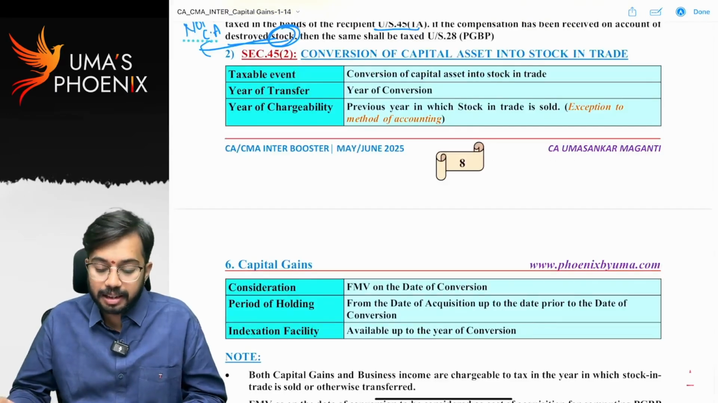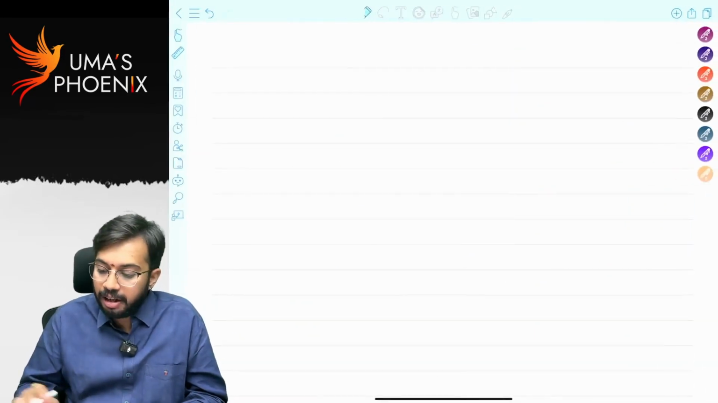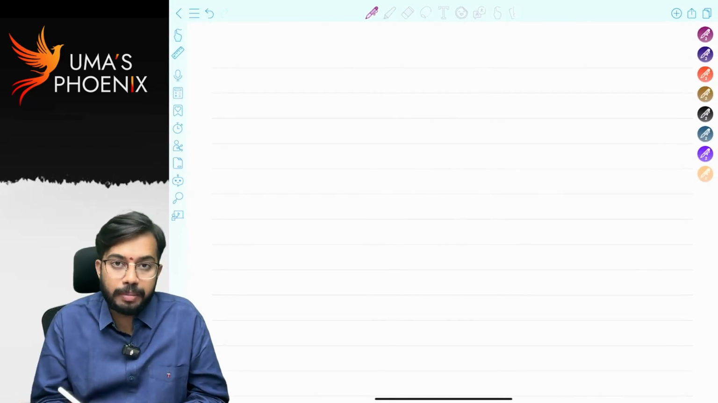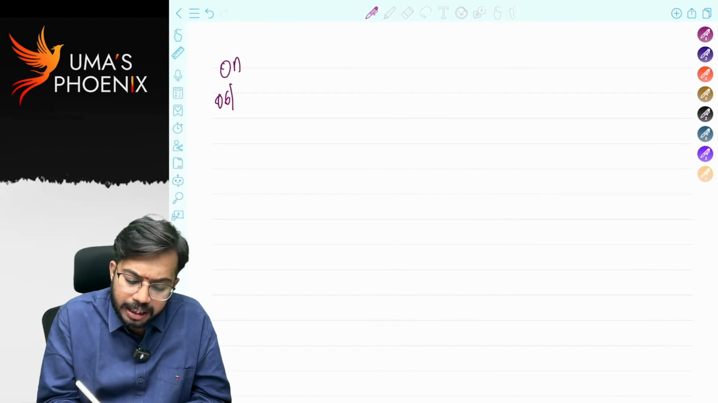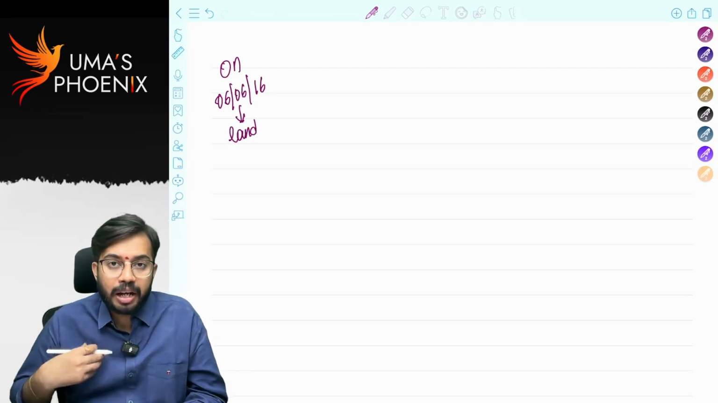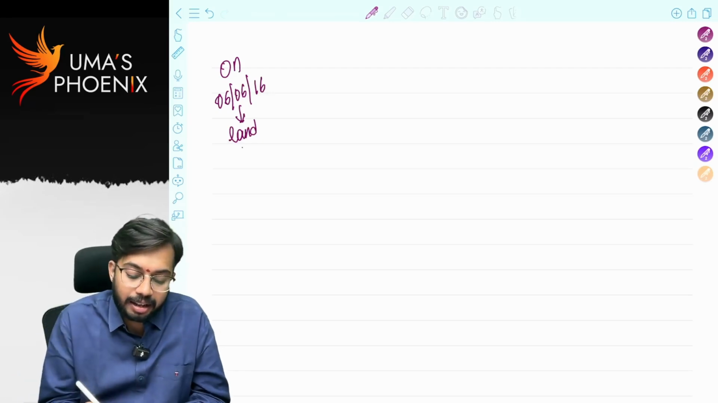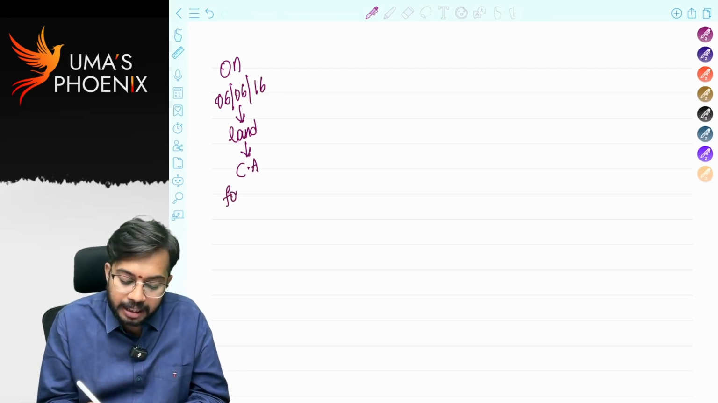Next, let us discuss conversion of capital asset into stock in trade. I will tell one example. Through this, you will be able to understand. On 6th June 2016, I purchased a land. As a chartered accountant, if I purchase any land, then that land will be a capital asset in my hands. I purchased it for rupees 16 lakhs.